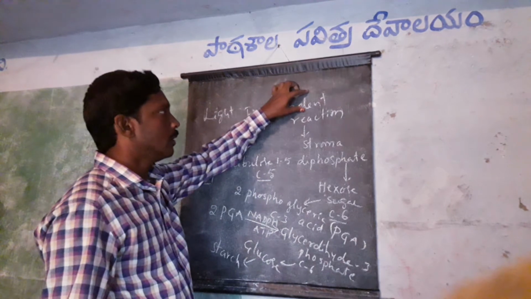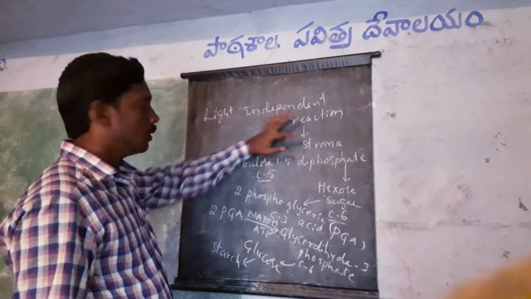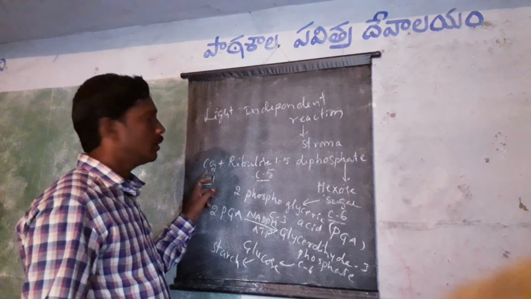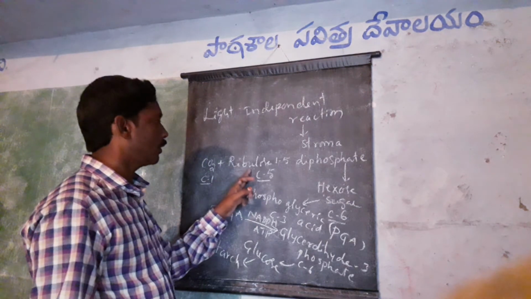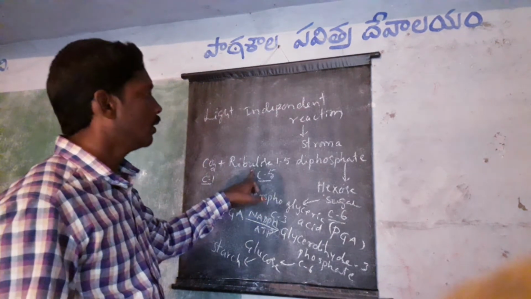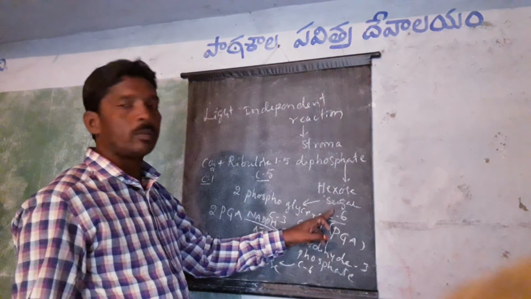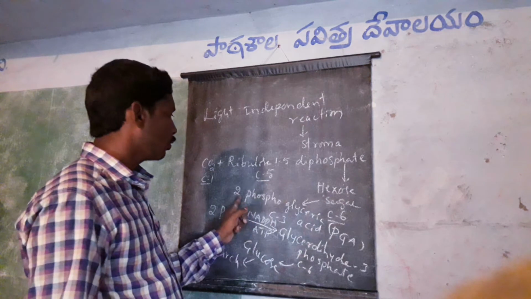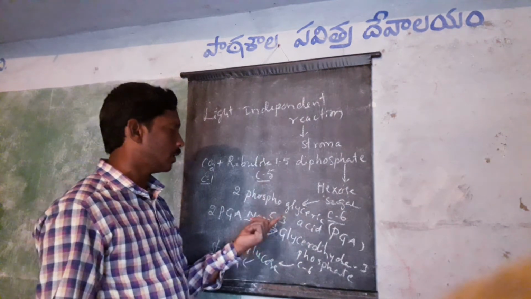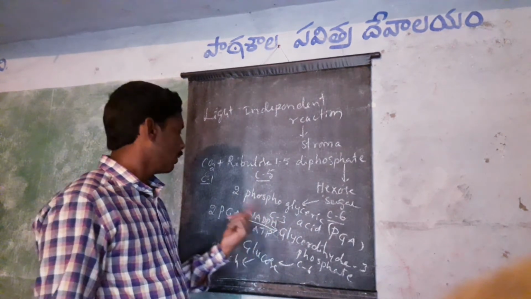Light independent reaction occurs in the stroma. Carbon dioxide combines with ribulose 1,5-diphosphate to form hexose sugar, an unstable compound, which immediately forms 2 molecules of phosphoglyceric acid, with 3 carbon atoms.